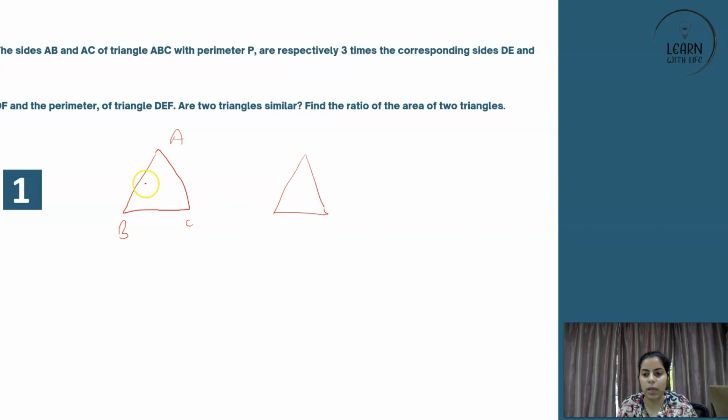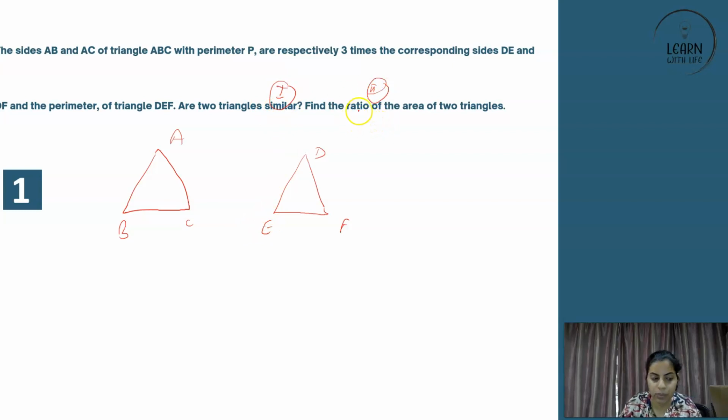The sides are respectively 3 times the corresponding sides. Okay, so this should have been bigger though. It should appear as 3 times now. They are 3 times the corresponding sides of triangle DEF. Are the two triangles similar? Find the ratio of the areas of the two triangles. Okay. So see, there are two parts to this question. One is that you have to talk about similarity and the other is the ratio of areas.